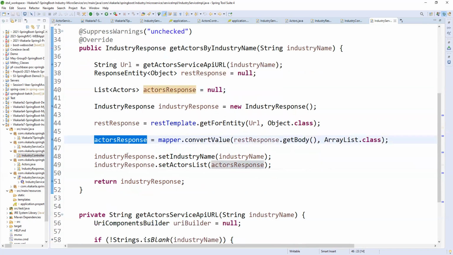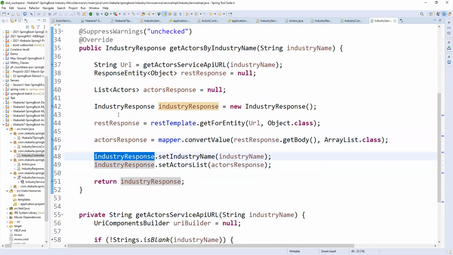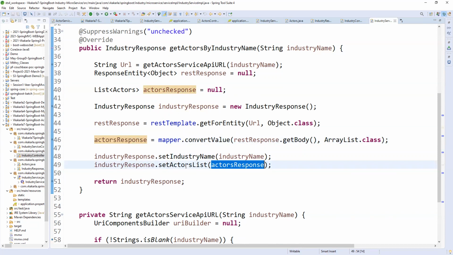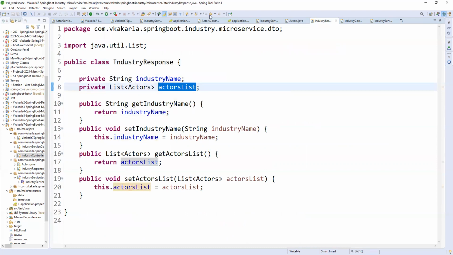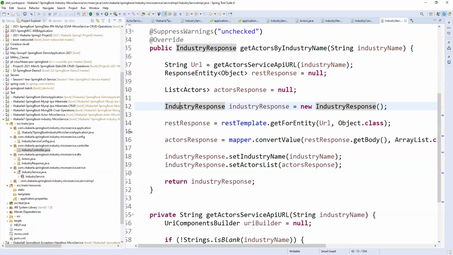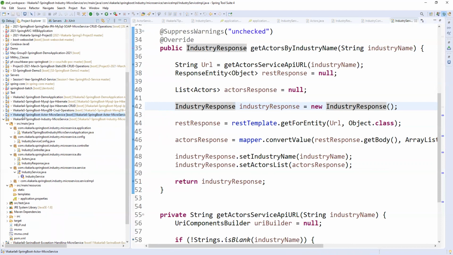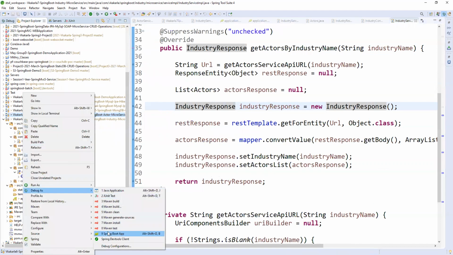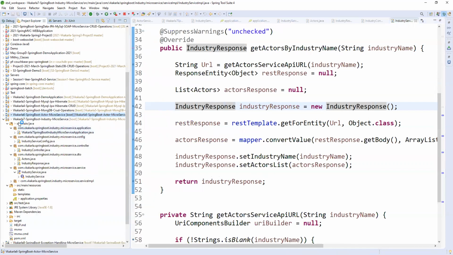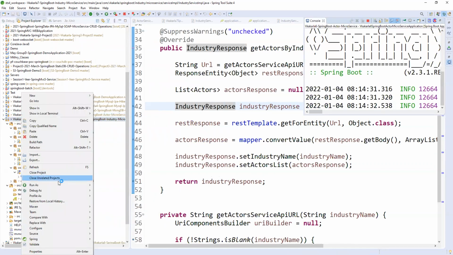Now the industry response object is already created here. I set the industry name with whatever name we are getting, and I set the industry actors list with the list from the response. The industry response expects an industry name and a list of actors, so we are getting that. Let me run the two services in debug mode.